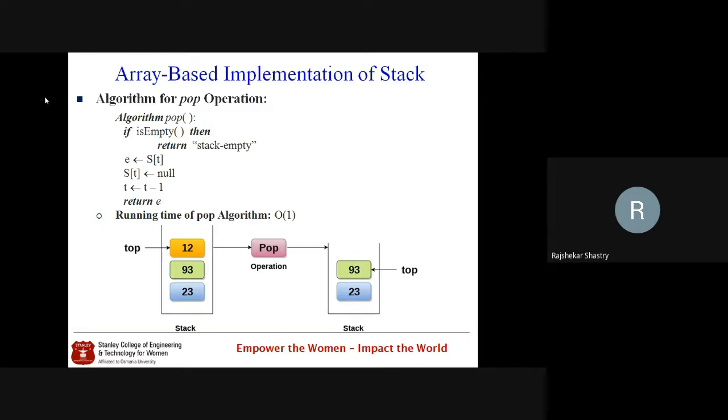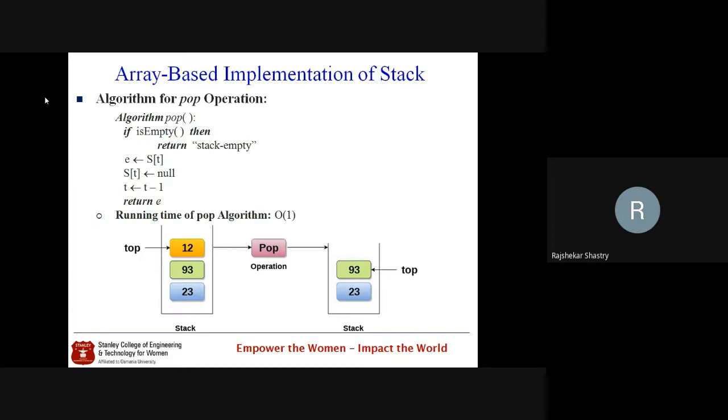So what we'll do again: isEmpty is a function call, so it is 1 primitive operation. And assume that it is false. If it is false, then only the remaining 4 statements will be executed. So till now we got 1 primitive operation. Because it is false, we go to the next statement, E assigned S of t. S of t is array indexing, 1 primitive, and the fetched value we assign to E. So assignment and array indexing, 2 primitive. So till now we got 3 total.